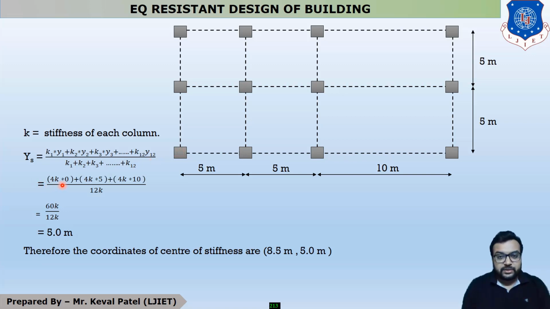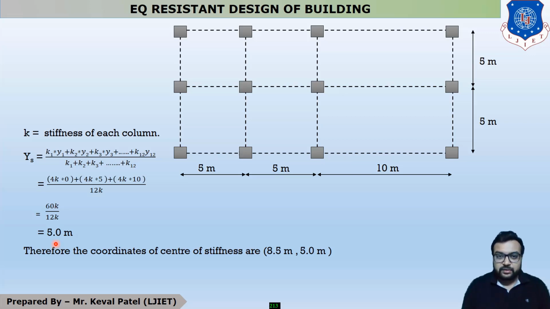So 4k into 0. Next, these 4 columns are in the same row having the length of y equal to 5 meter, so it is 4k into 5, and the last one is 4k into 10, divided by 12k. So you will get ys equal to 5 meter. So your final answer for the coordinates of center of stiffness is 8.5 meter in x direction and 5 meter in y direction. So you all are clear on this example.